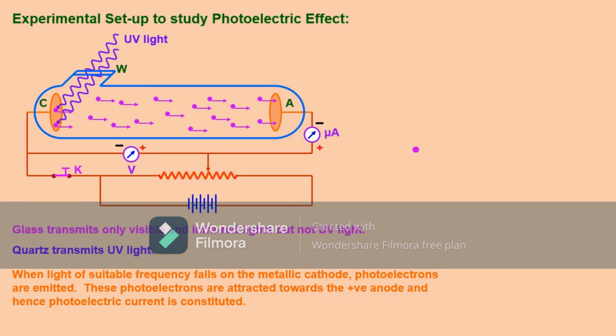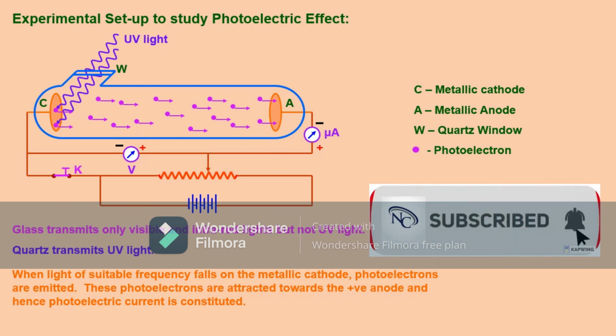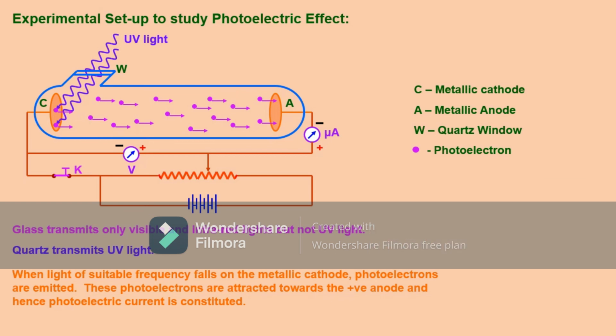When light of suitable frequency falls on the metallic cathode, that is the photosensitive material, photoelectrons are emitted, and these photoelectrons are attracted towards the positive anode, and hence a photoelectric current is constituted. This is the experimental setup of photoelectric effect. In the next video, I will show you the experimental observations of photoelectric effect, on what factors the photoelectric current depends and how we are going to vary the photoelectric current.